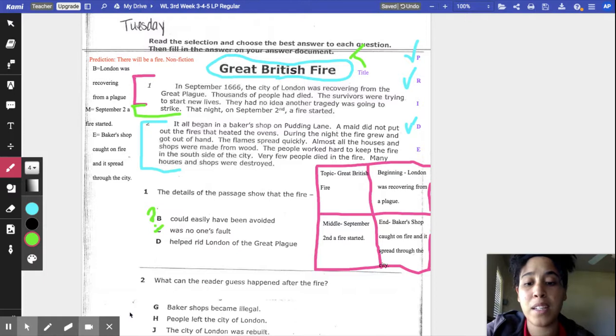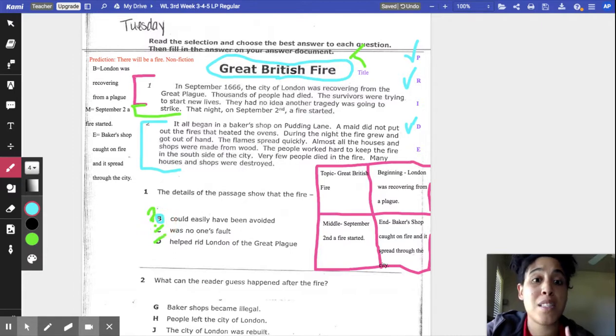D, help rid London of the Great Plague. They didn't really talk about the Great Plague, only at the beginning, and it didn't really say exactly if it got rid of it or anything. That doesn't even make sense, to be honest. So D can't be our answer. Our closest one is B. So let's go ahead and circle B, because B is our answer.